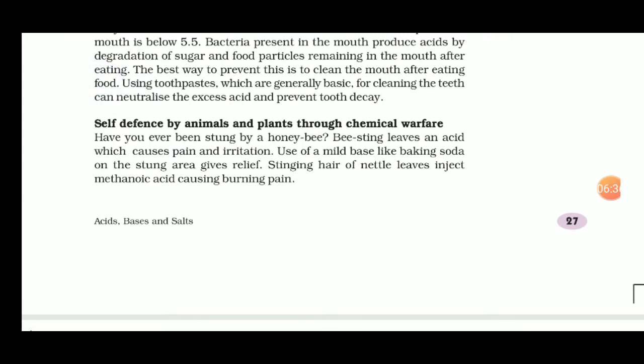Now, self defense by animals and plants through chemical warfare. If a honey bee bites us, its saliva contains an amount of acid. If that acid goes inside our skin, it will create pain and irritation inside the skin, and it will also release its acidic characteristics inside our body. To get relief from it, a mild base like baking soda is used.